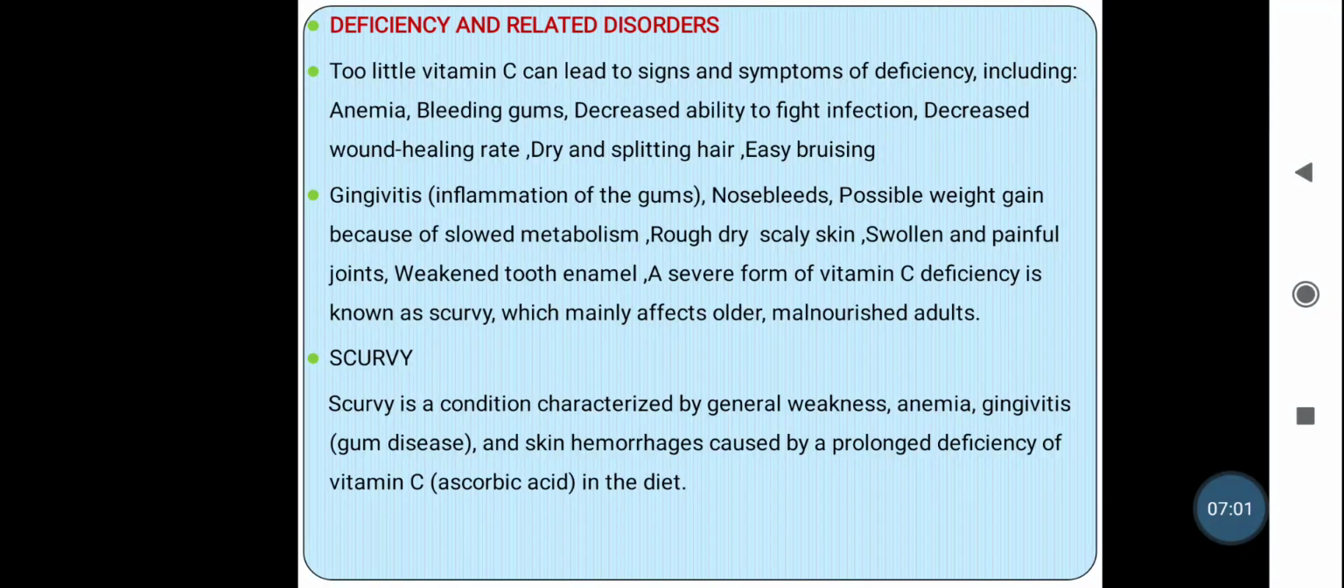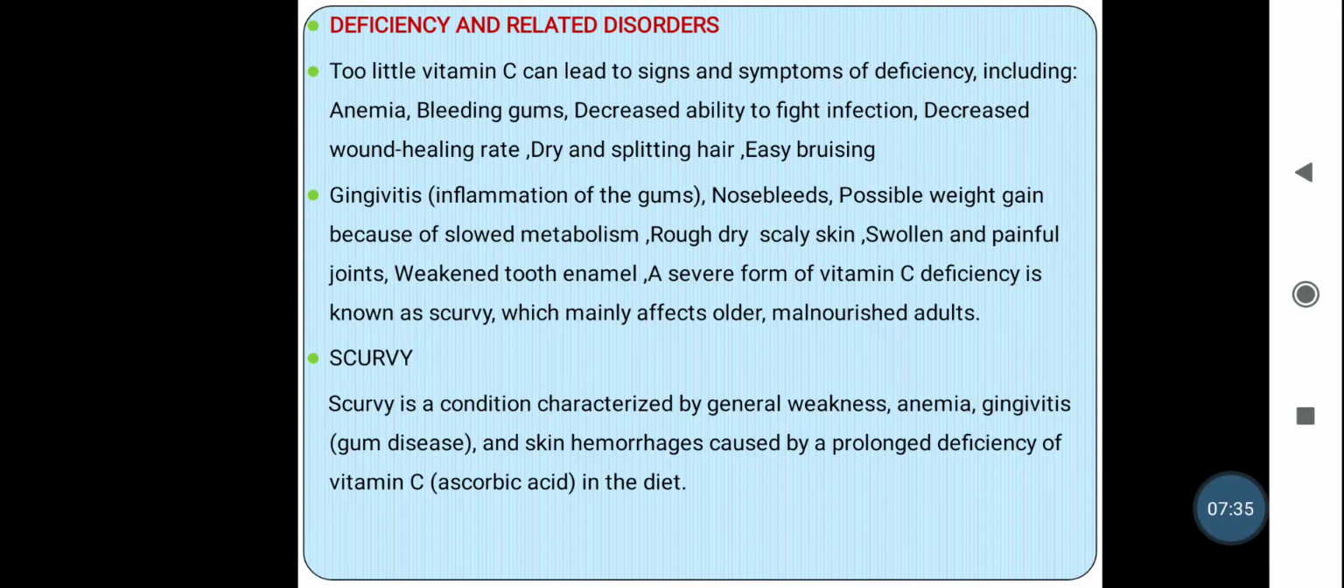Scurvy is characterized by weakness or general fatigue. There are pains in the muscles and joints. There is tachycardia, that is, increased or abnormal heart rate, and the gums become spongy. There is inflammation of the gums, known as gingivitis, and bleeding through the gums occurs. Again, the teeth get loose from the sockets.